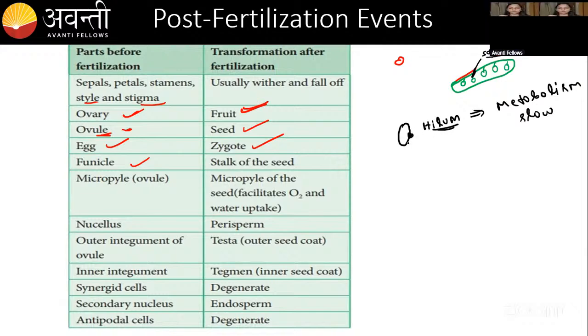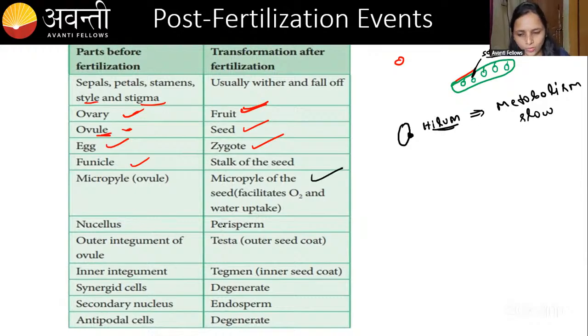Whenever you see a seed, kindly take the seeds in your hand and just see. There will be some dark color, and a small hole will be there inside that. Through that only, oxygen is entering. If the oxygen is entering the seed, it will be living. Okay, fine. Then that is called the micropyle.